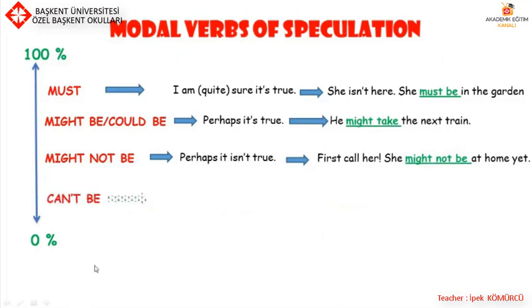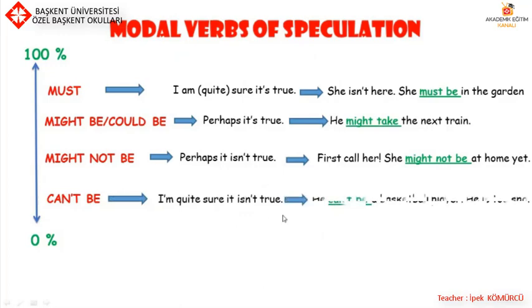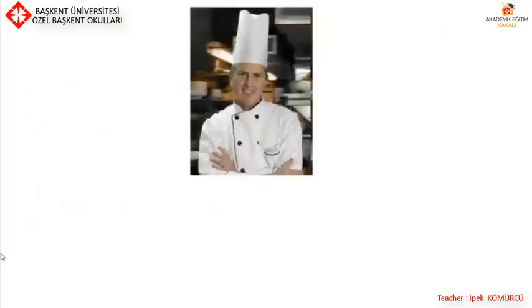Can't be. I'm quite sure it isn't true. For example, he can't be a basketball player. He is too short. Here we can see more examples about modal verbs of speculation.